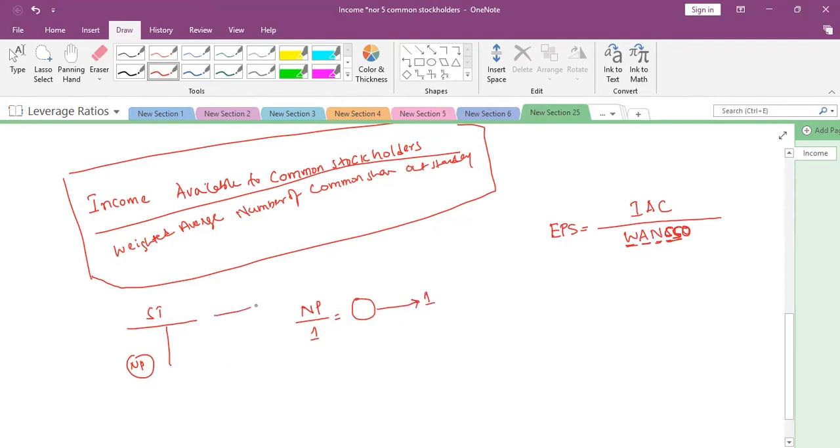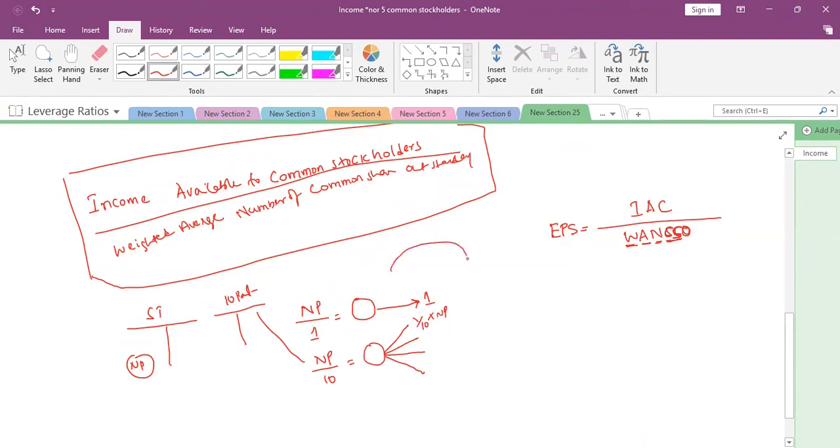And we also discussed if there are 10 partners, for example, the net profit will be divided among the 10 partners according to their ratios. Say we are assuming a 1:1 ratio for everyone. Accordingly, we will distribute this profit, and each partner will get a 1/10 share of the net profit.